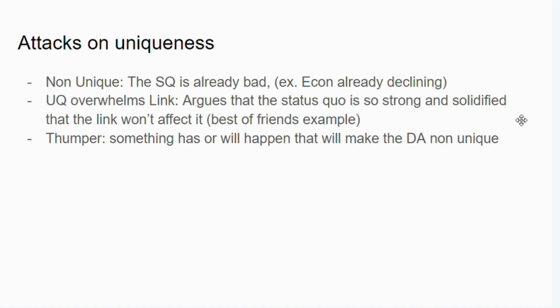So then you're saying the status quo isn't good and it's already struggling. The affirmed team's plan doesn't change that because it's already bad. Then there's uniqueness overwhelms the link. It argues that the status quo is so strong and solidified that the link simply won't have any effect on it.